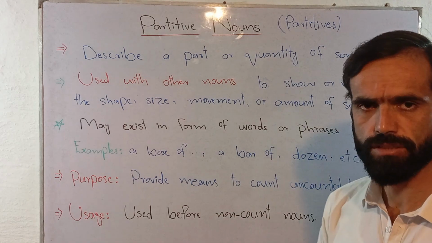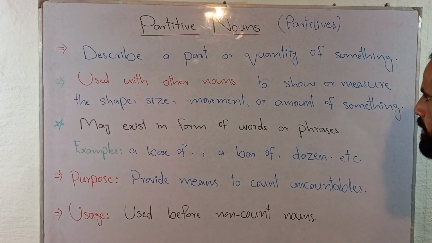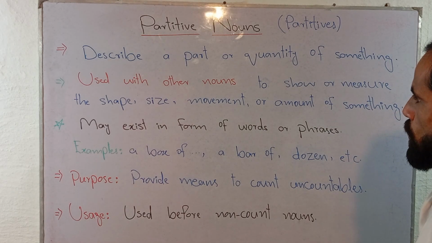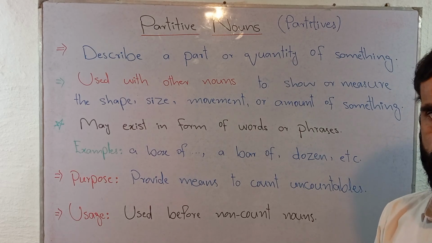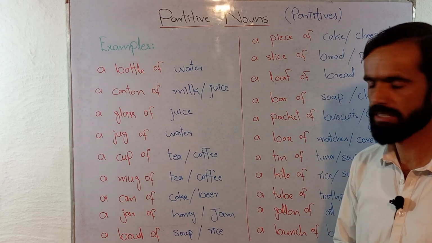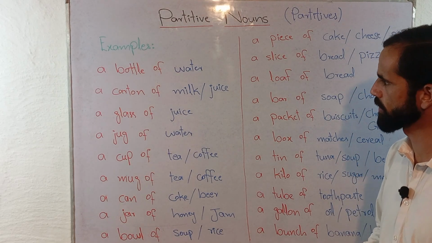Here I am going to mention the exact examples where we will look at those examples, and there we will cover the core context of the partitive nouns, why we use them. In order to master partitives in a better way, I have given some examples, and you can look at them.